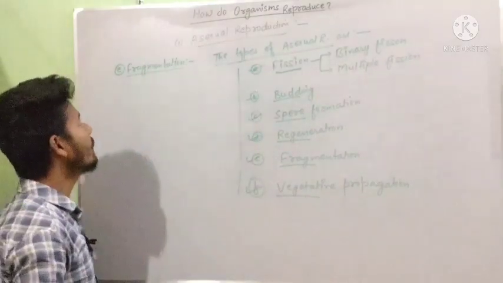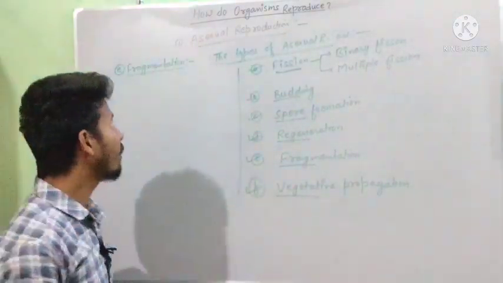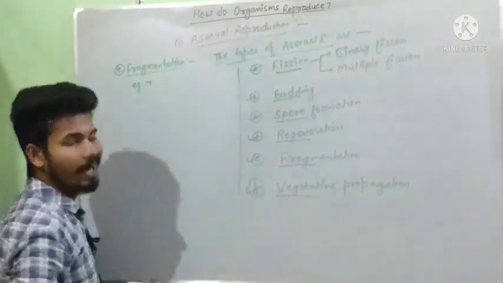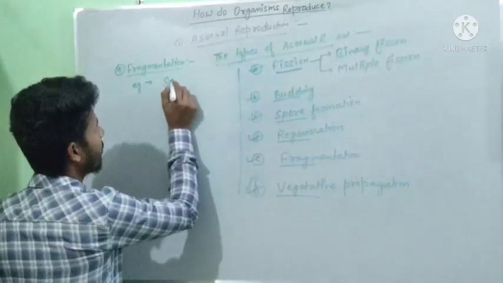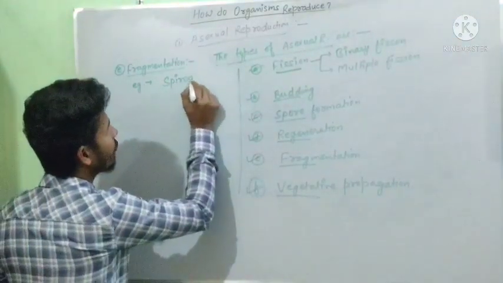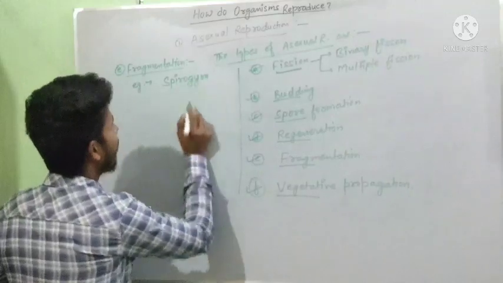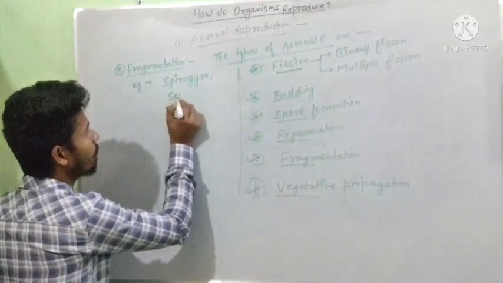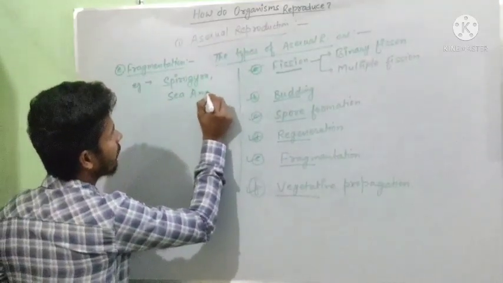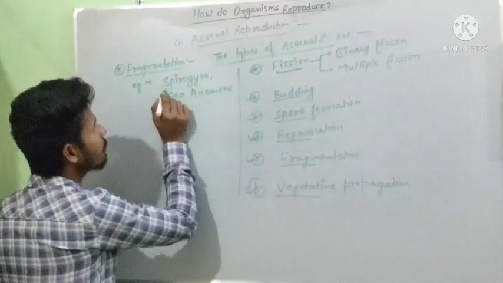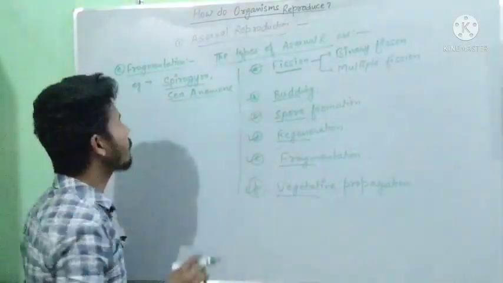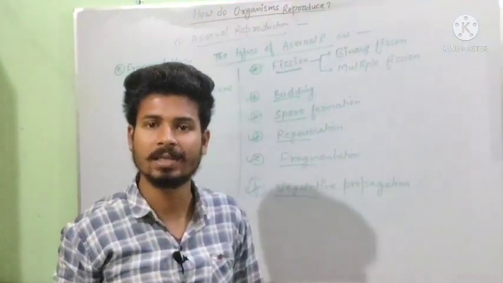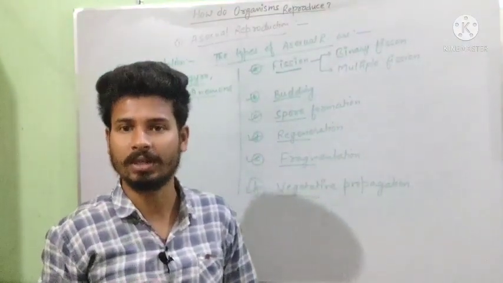Now the next one is fragmentation. Under fragmentation we will be talking about the organism named Spirogyra. Fragmentation is shown by Spirogyra. And the other organism that shows fragmentation is sea anemone. These two organisms generally show the method of fragmentation. Actually fragmentation and regeneration are correlated with each other.